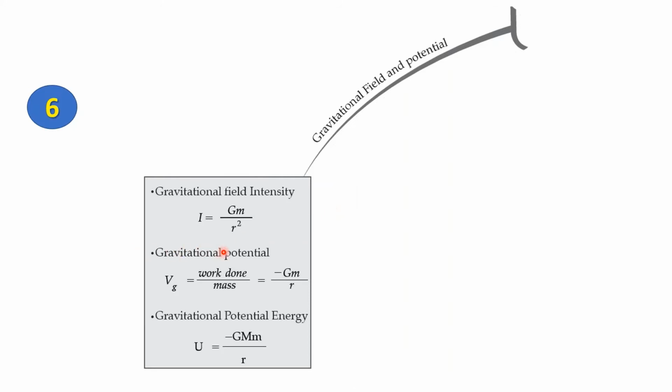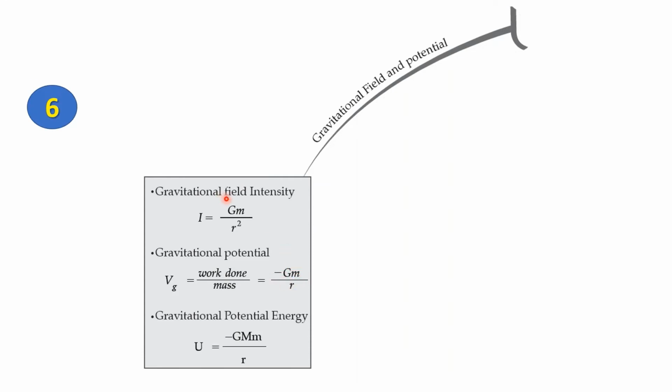Now, gravitational potential. It is defined as the work done by an object divided by its mass with respect to another object. It's represented by Vg, which stands for potential of gravitation. And it is represented as minus capital GM divided by r.